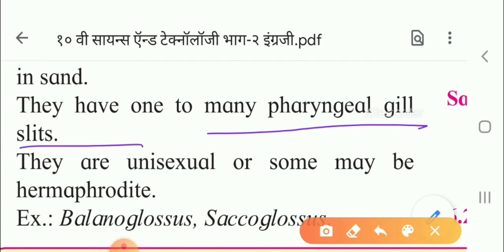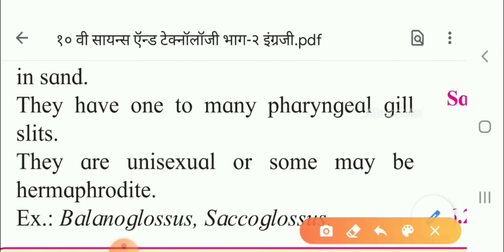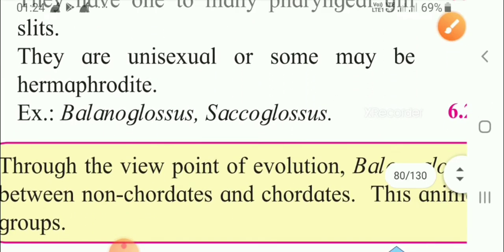They are unisexual or some may be hermaphrodite. Unisexual means the male and female reproductive organs are present in different organisms. That means male is different and female is different. And sometimes they are hermaphrodite, which means both the male and female reproductive organs are present in the same organism. The examples of these are Balanoglossus, Saccoglossus, etc. So this is all about the hemichordates.